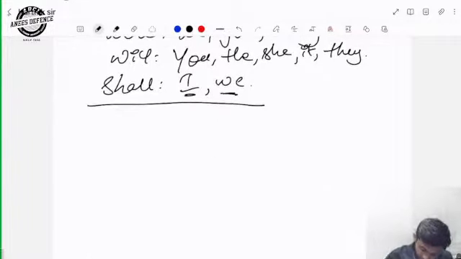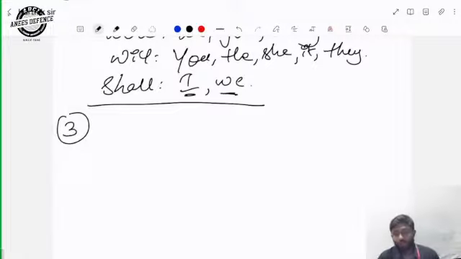Next rule. If a pronoun is used as the object of the verb or of a preposition, it should be in the objective case. Whenever we use a pronoun as the object of a verb or of a preposition, it should be in the objective case.